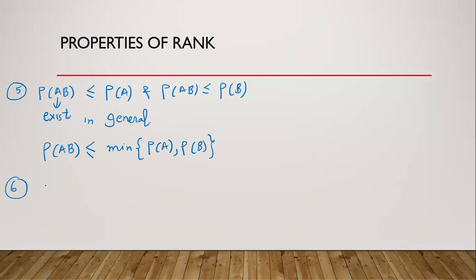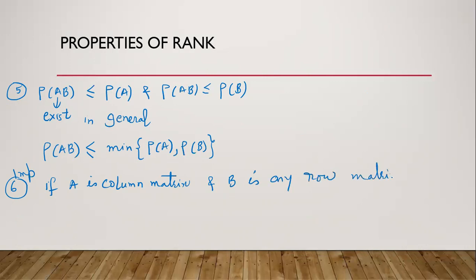Sixth property is, if this is a very important property, if A is column matrix and B is any row matrix, and AB matrix is not null matrix.